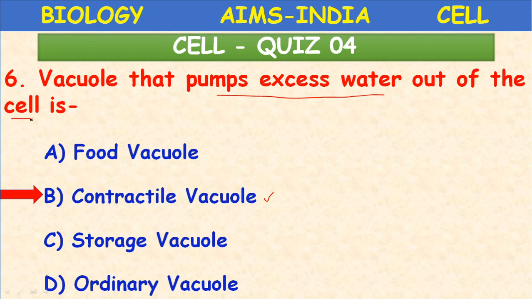Whereas in a plant cell, the cell wall protects the plant cell from the entry of excess water. But in animal cells, there is no cell wall, only a cell membrane is present. So excess water will enter inside. So this contractile vacuole pushes that excess water outside. That is called osmoregulation.